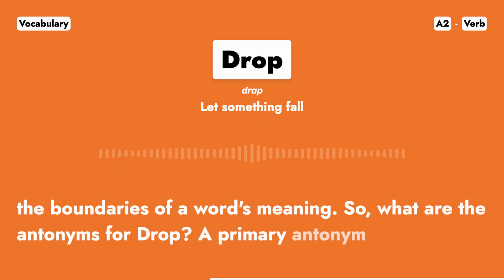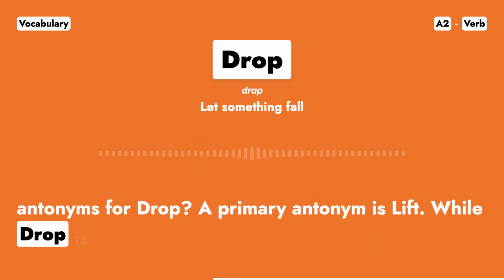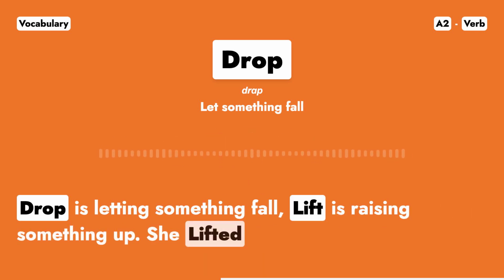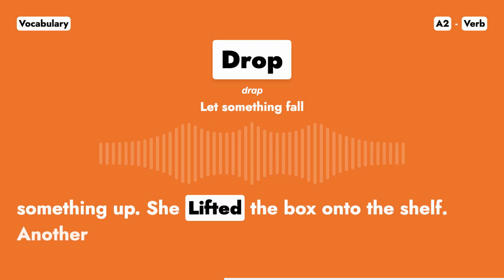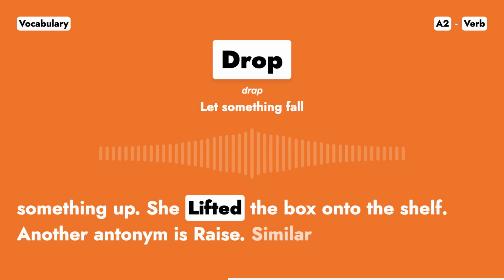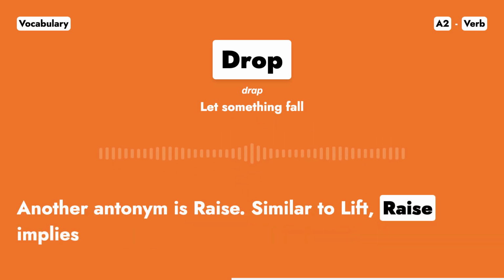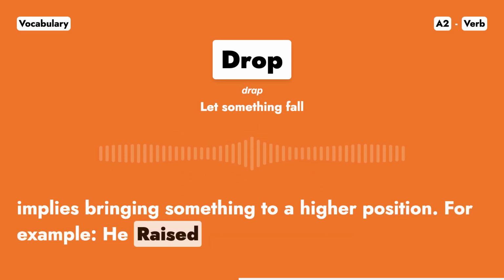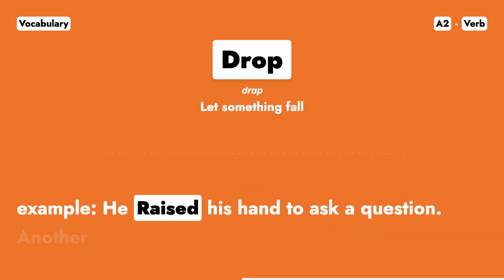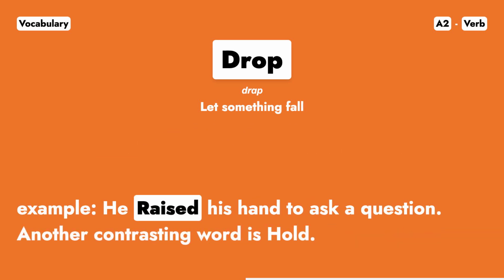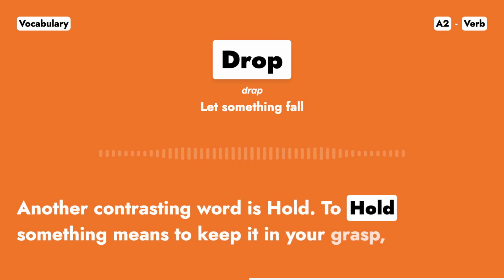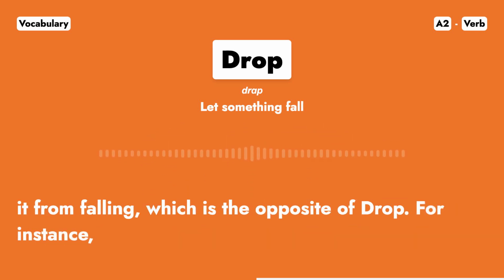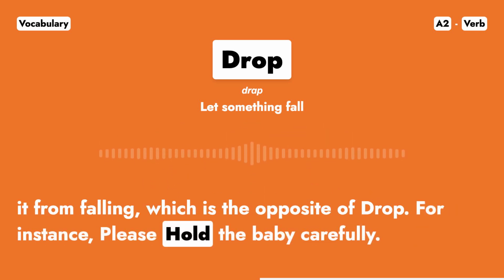A primary antonym is lift. While drop is letting something fall, lift is raising something up. She lifted the box onto the shelf. Another antonym is raise. Similar to lift, raise implies bringing something to a higher position. For example, he raised his hand to ask a question. Another contrasting word is hold. To hold something means to keep it in your grasp, preventing it from falling, which is the opposite of drop. For instance, please hold the baby carefully.